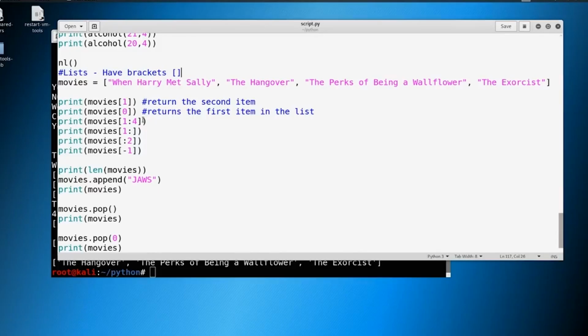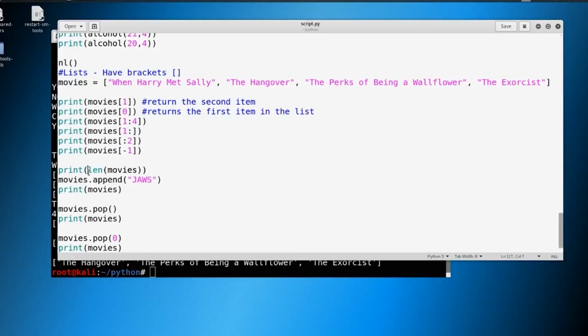The reason that I'm showing you these different ways is so that you can get familiar with the syntax, that we start our list or our items with 0 and not 1, and that we can grab from these lists in different ways. Okay, and this will come back into play later with how we can utilize the same kind of syntax with other items as well, or other things in Python.